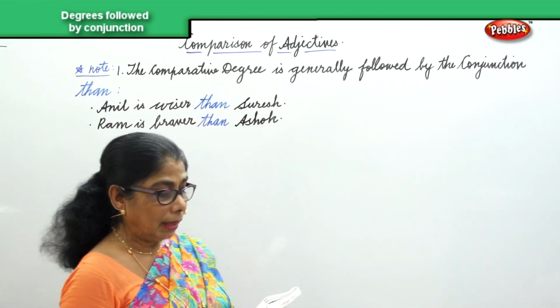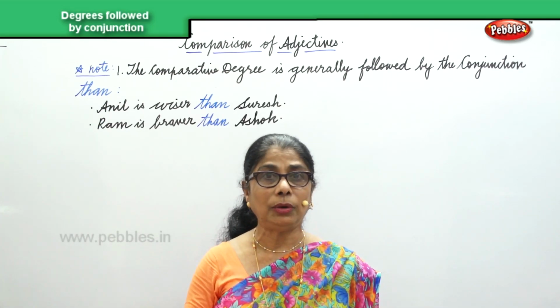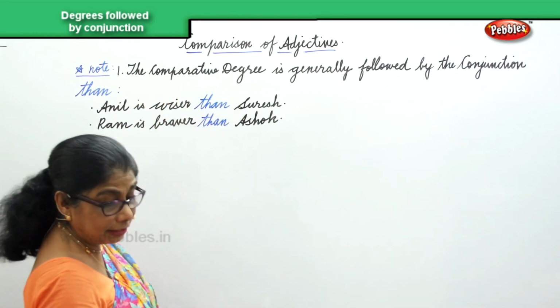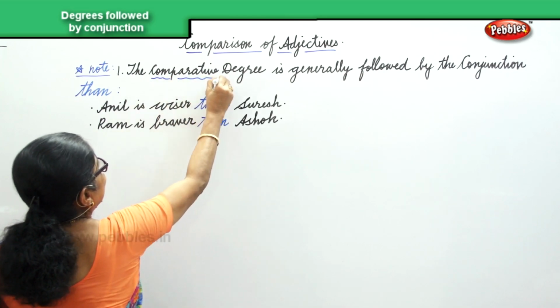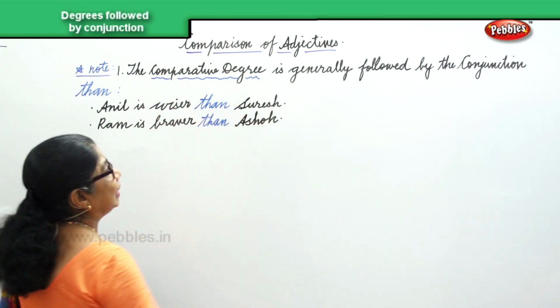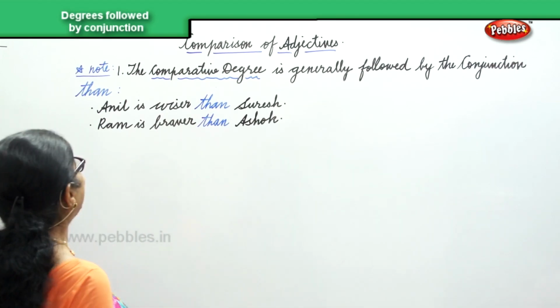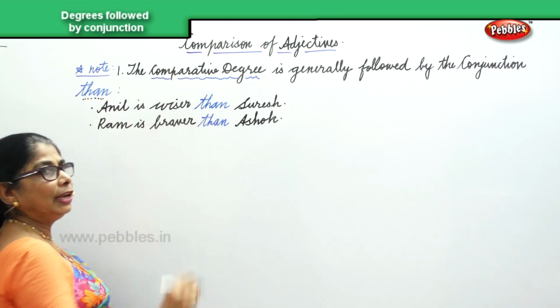Okay. But the comparative can be used even without than. Here we are talking about a comparative degree. We are making note that the comparative degree is generally followed by the conjunction than. So we are looking at than very closely.